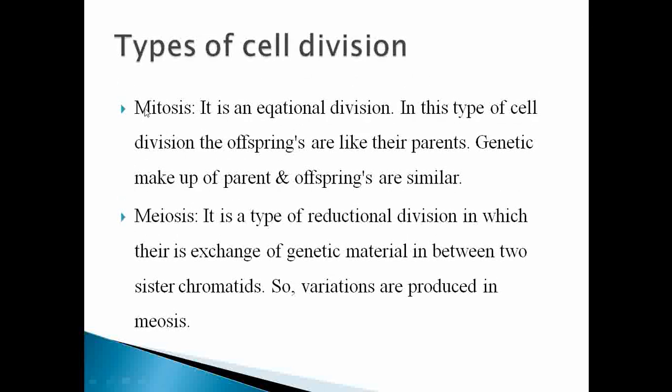So see that mitosis is an equational division. The offspring are like their parents. That's why the genetic makeup of parents and offspring is similar. Meiosis is a type of reductional division in which there is exchange of genetic material between the sister chromatids. That's why there is a chance of variation in meiosis.